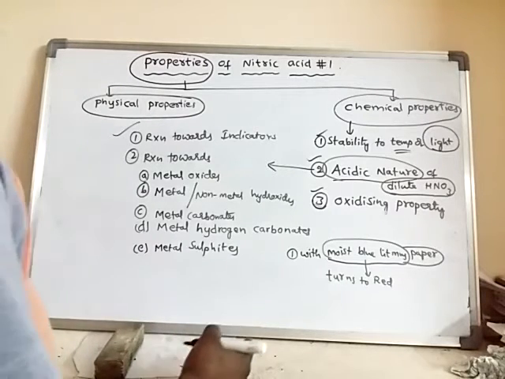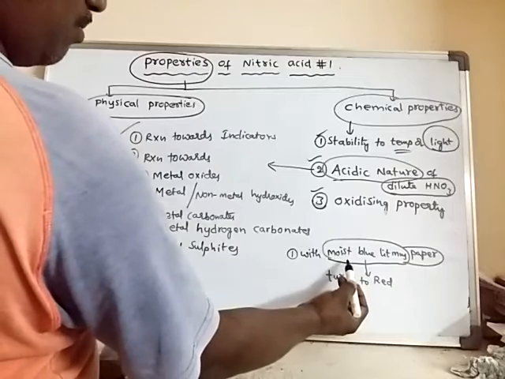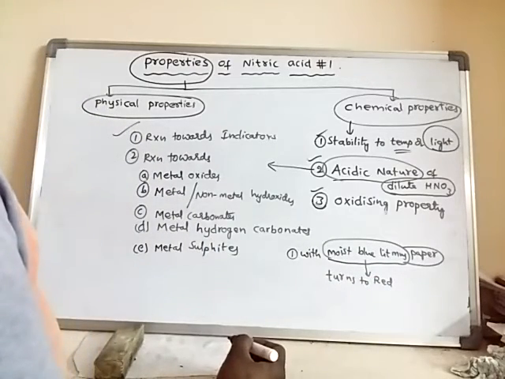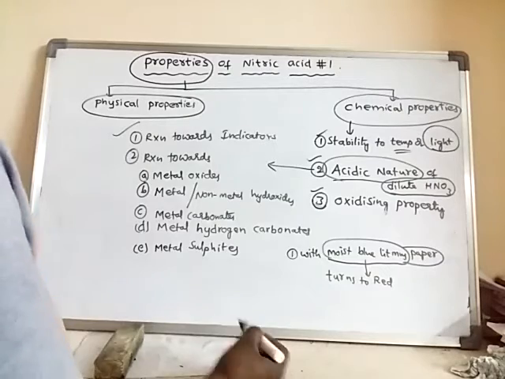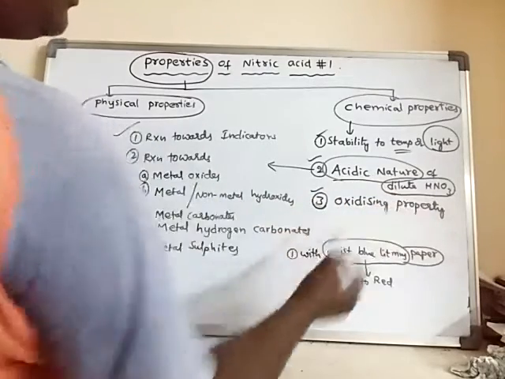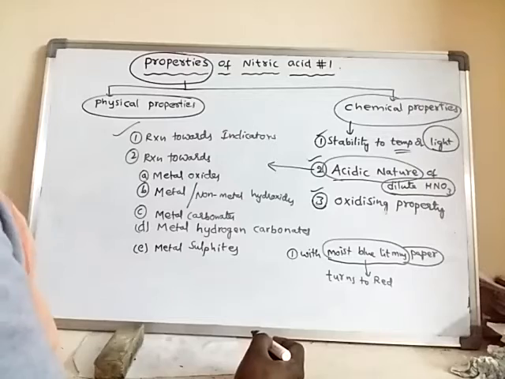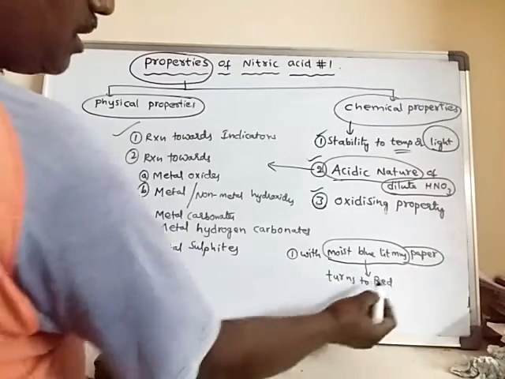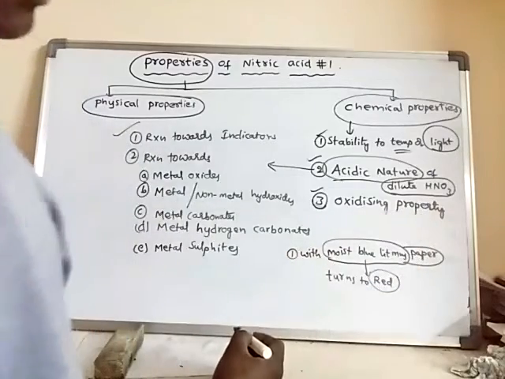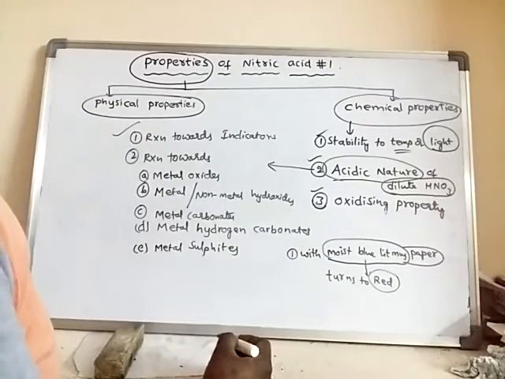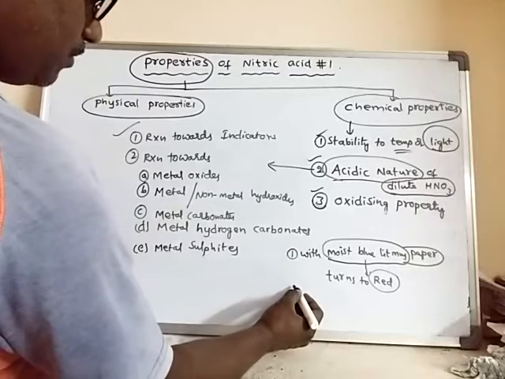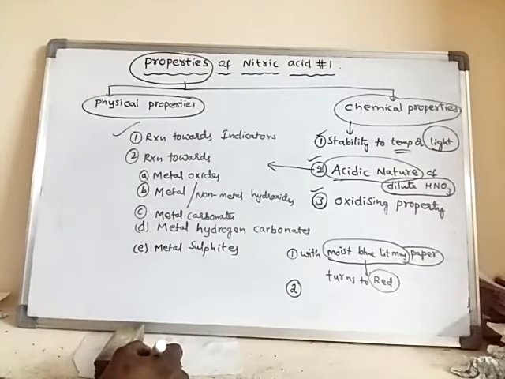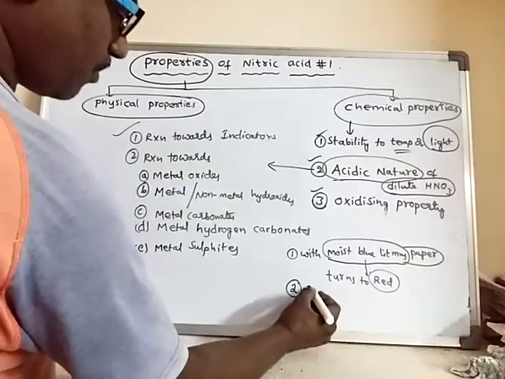Any substance which turns moist blue litmus paper into red is said to be an acid. As dilute HNO3 is able to turn moist blue litmus paper to red, this HNO3 is said to have acidic nature. Next indicator is methyl orange.